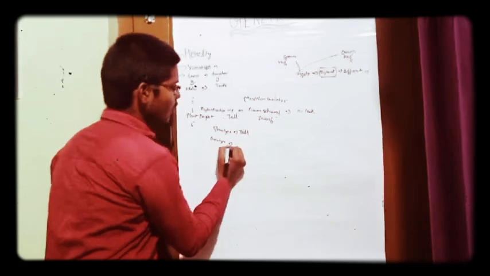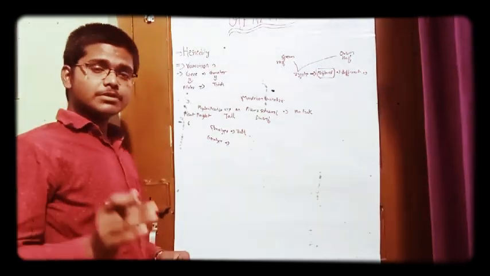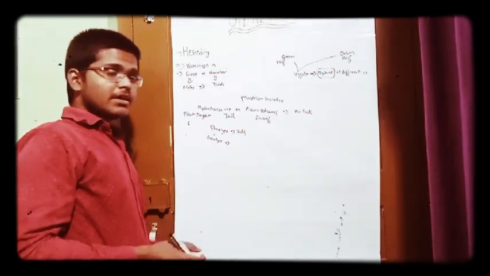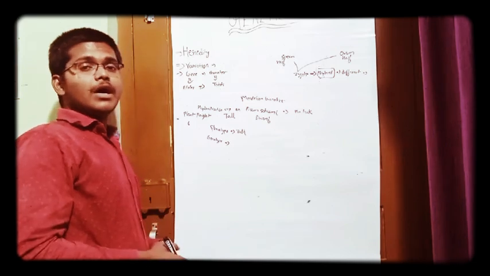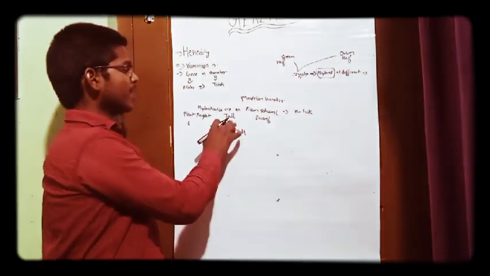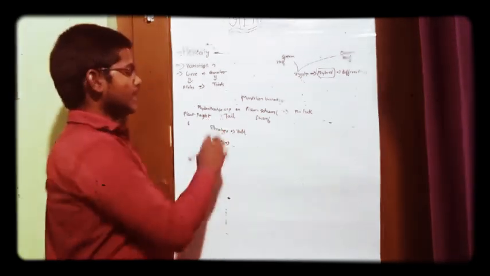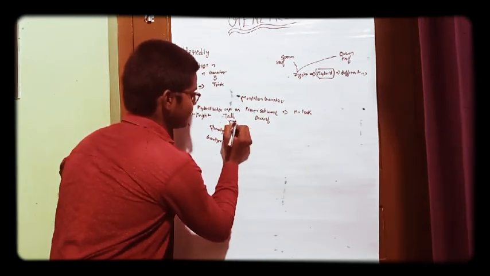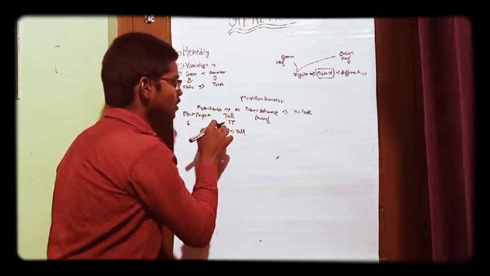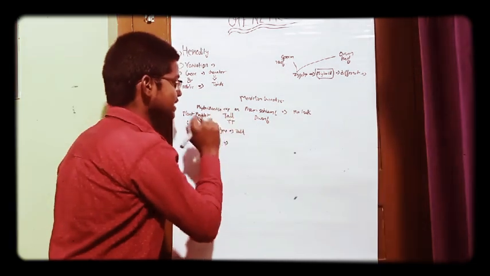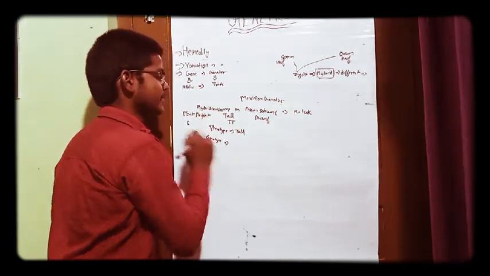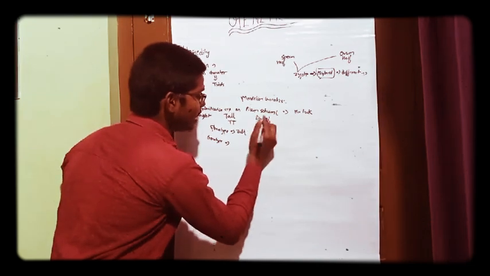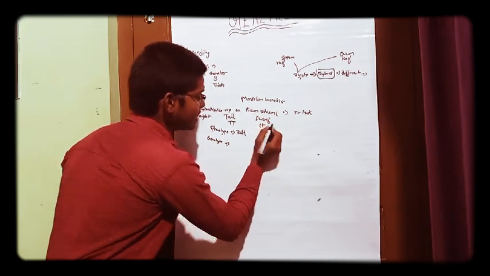Now what would be the genotype? Genotype simply means genetic makeup of an organism. Here we have taken a tall plant, and suppose that the genotype of this tall plant is capital T, capital T. These are both alleles of this particular gene for height, and for a dwarf plant let it be small t, small t.